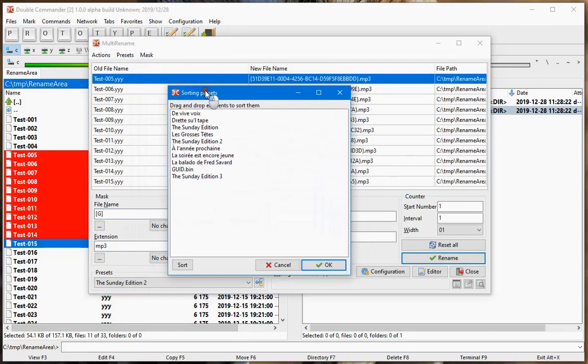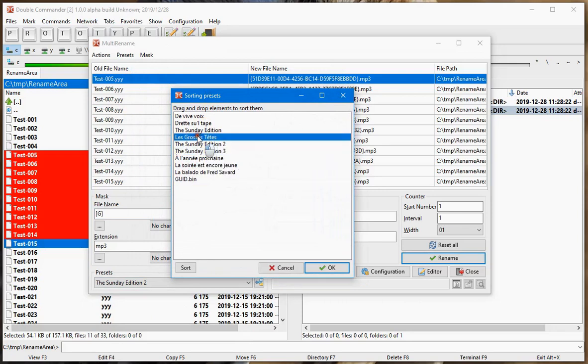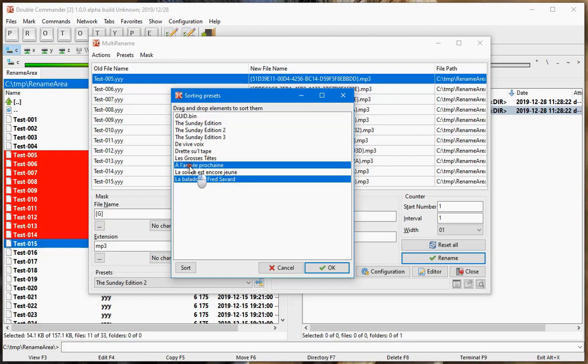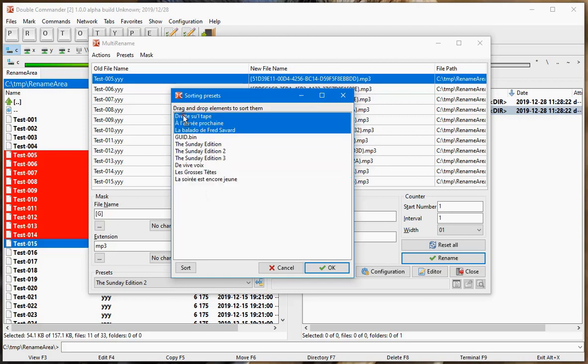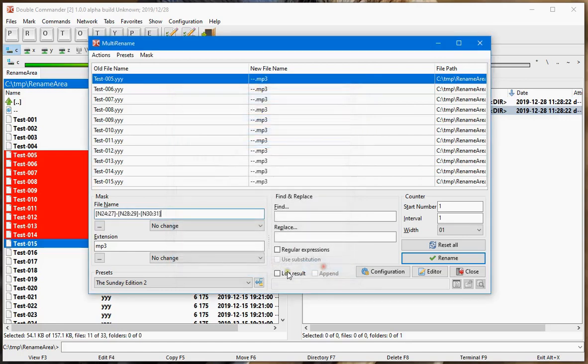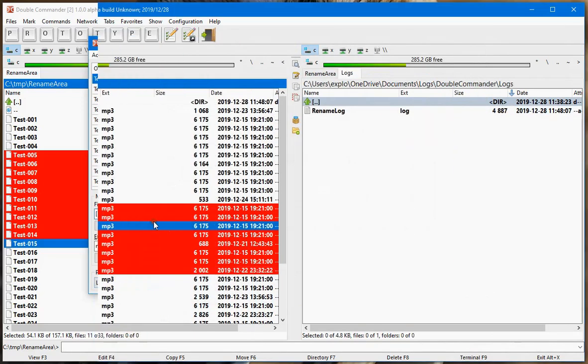And here we have our list, and then we can do drag and drop and put them in the order we want. And if we want to have them first, then we can drag them first and it will be there. And if we want to have GUID first, we drag it there. If we want to have this, this, and this, we drag it there, and so on. And if we want a shortcut here to automatically sort them by alphabetical order, this way it will be easy to find the one we want.